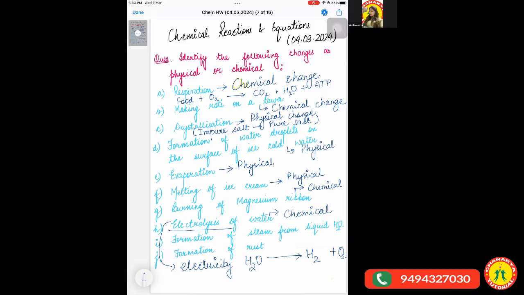Ganandeep, can you tell me about the I part, which is formation of steam from liquid water? It's a physical change. Yes. Again, steam is water only in the gaseous form, and the liquid water is converting into steam. That means the gaseous state. So it's a physical change.